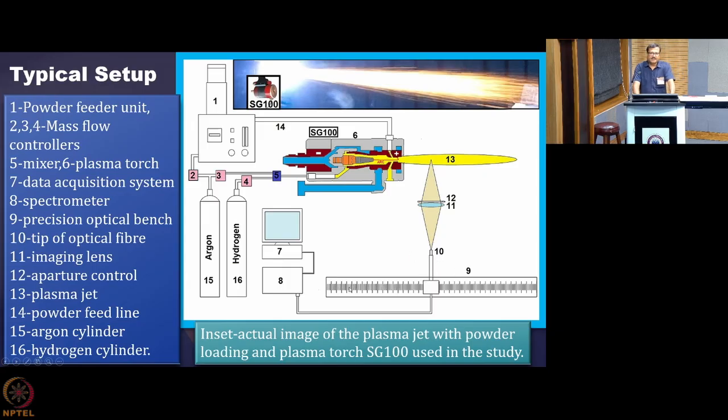This is a bench where you can very precisely move the fiber which is collecting the light. And usually what we do is place one lens in between the plasma jet and the collecting optical fiber, so that the distance from the point where you are collecting the light is 2f. f is the focal length, so you keep the distance at double the focal length.